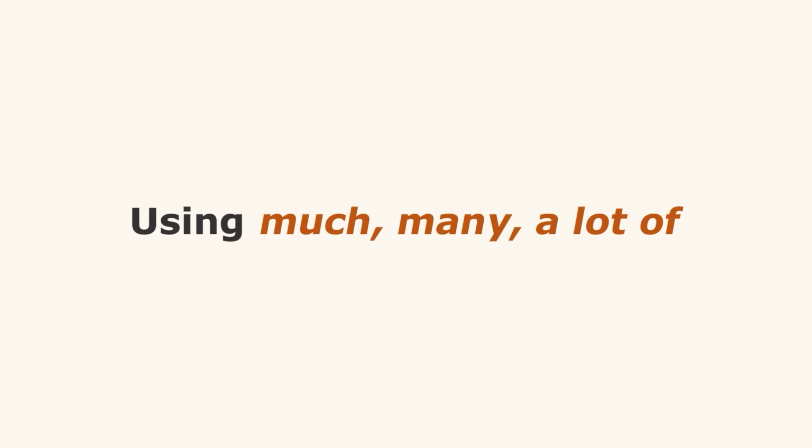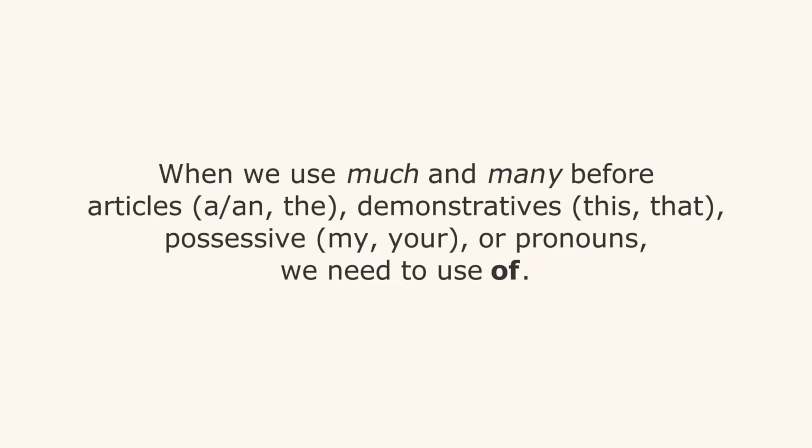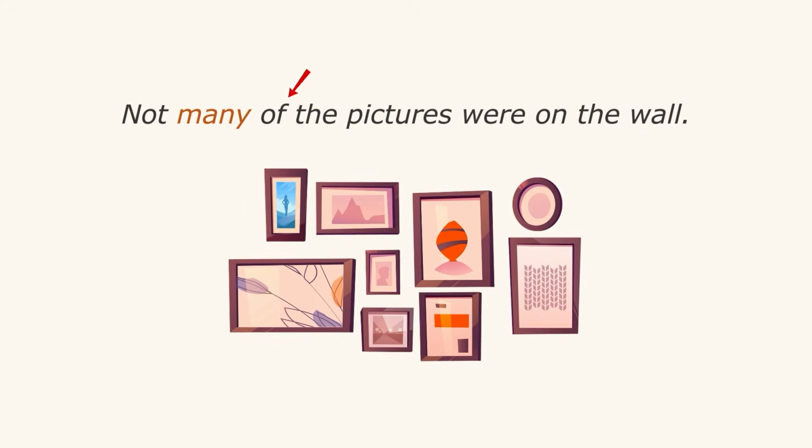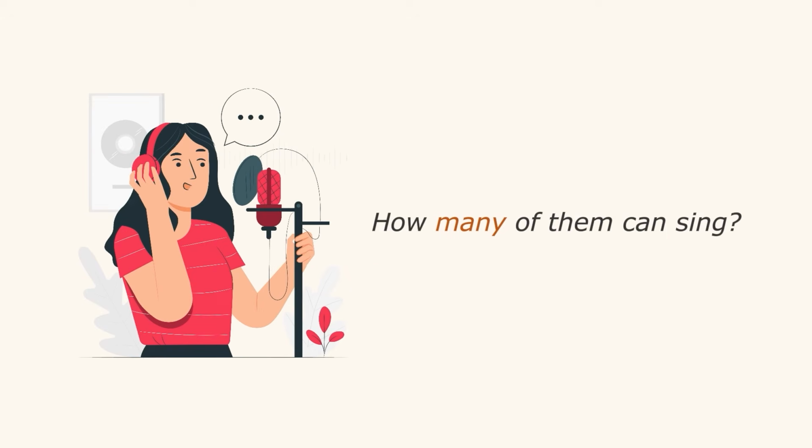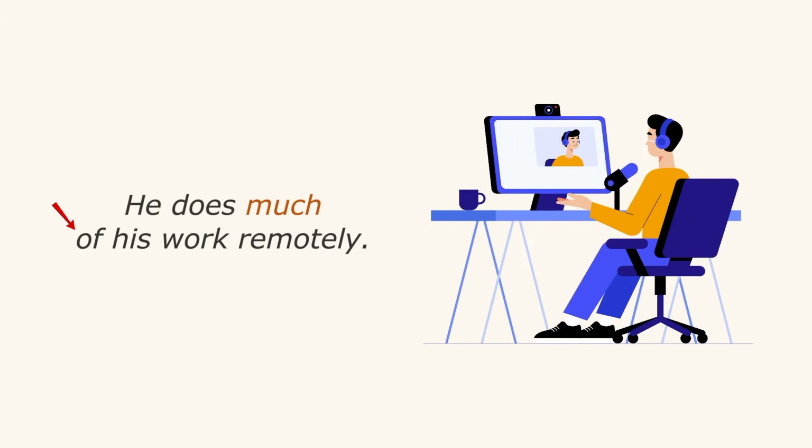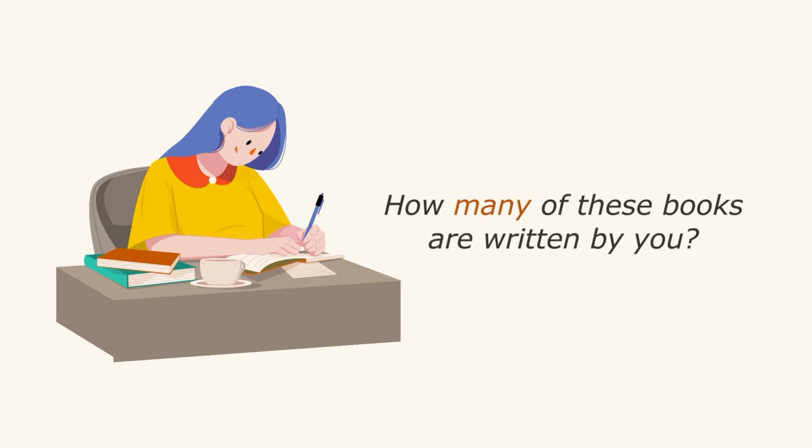Please learn some features of using much, many, a lot of in your speech. 1. When we use much and many before articles, a and the, demonstratives, this, that, possessive, my, your, or pronouns, we need to use of. Not many of the pictures were on the wall. How many of them can sing? He does much of his work remotely. How many of these books are written by you?